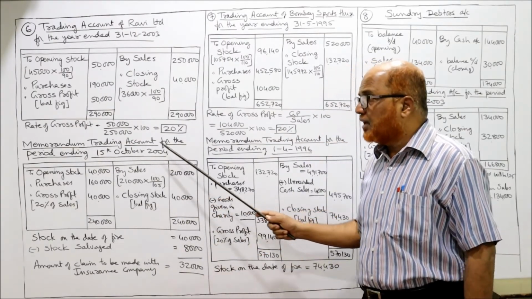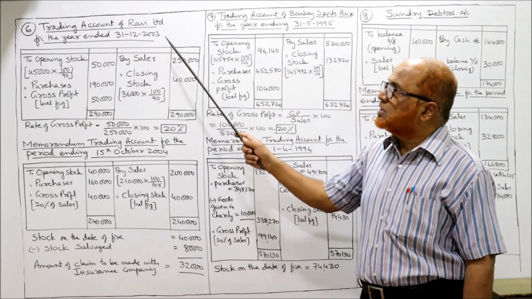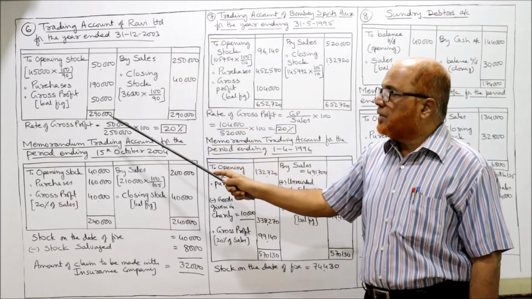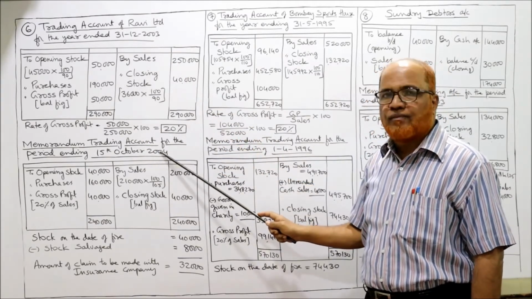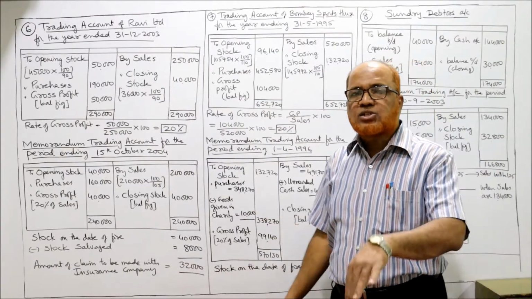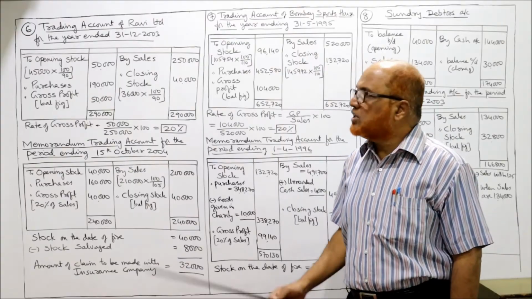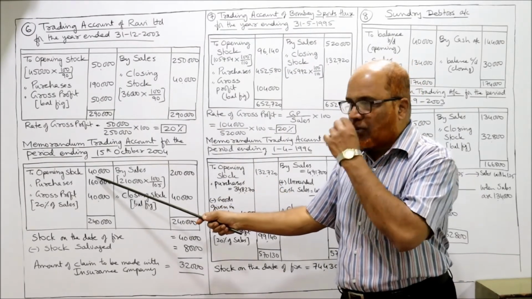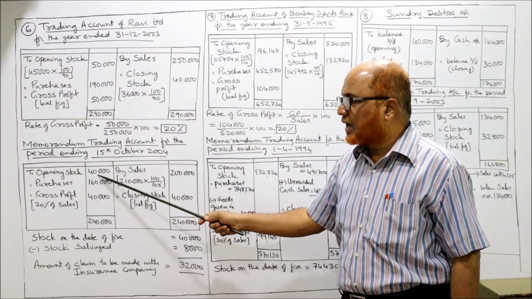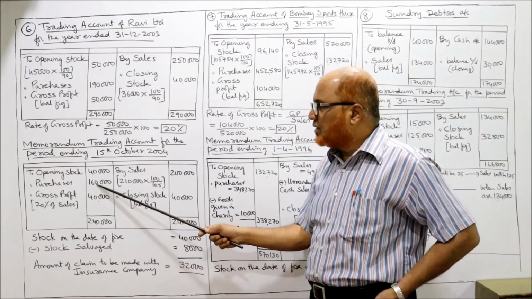So memorandum trading account for the period ending 15th October 2004. ये 2003 था. इससे GP ratio मालूम कर लिए, अब इसकी जरूरत नहीं है. We don't require this. Now 2004, 15th October. Now last year's closing stock will become current year's opening stock. So what is the closing stock of last year here? 40,000. This 40,000 will become opening stock of current year. Purchases given in the problem.